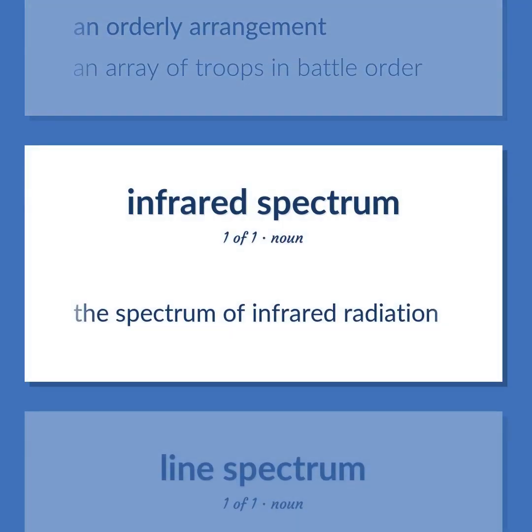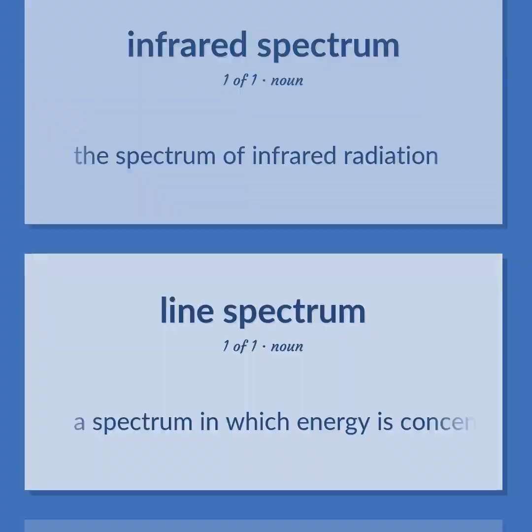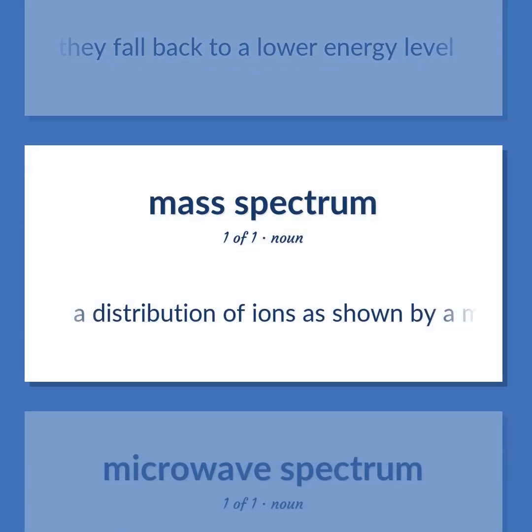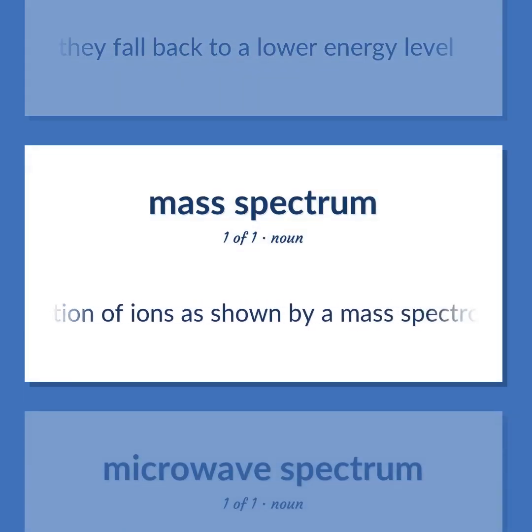The spectrum of infrared radiation. A spectrum in which energy is concentrated at particular wavelengths, produced by excited atoms and ions as they fall back to a lower energy level. A distribution of ions as shown by a mass spectrograph or a mass spectrometer.